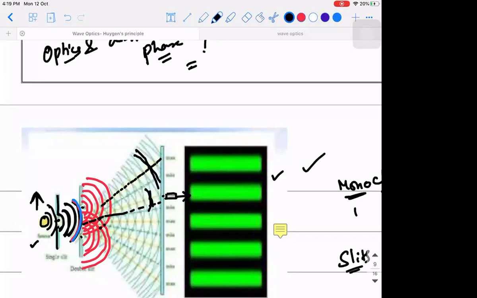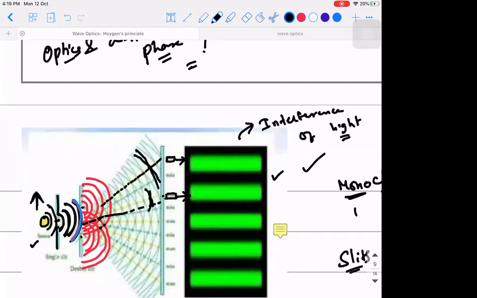Are you guys able to visualize? So I drew a line, this is happening, and you're able to have a bright spot, and you can observe this. This is a real-time phenomenon. It's not like it is not going to happen. This will happen. And this is observed as well. And this kind of a phenomenon is what is called interference of light.